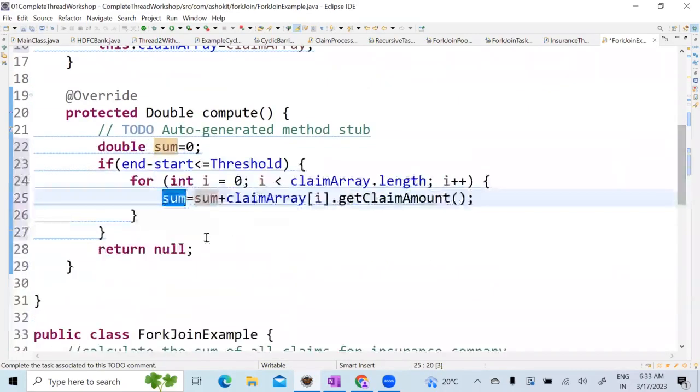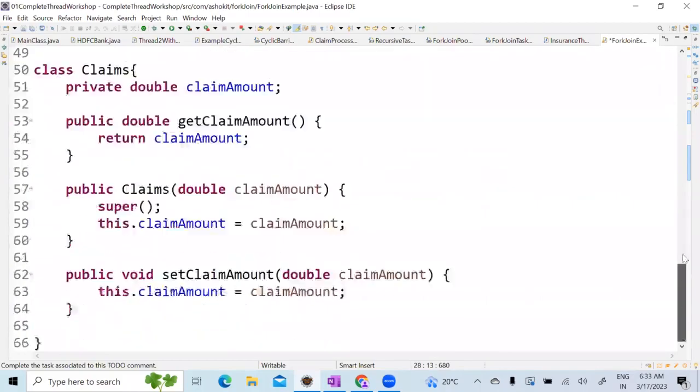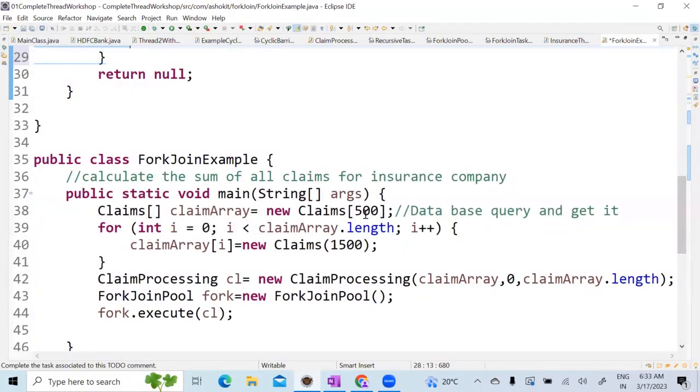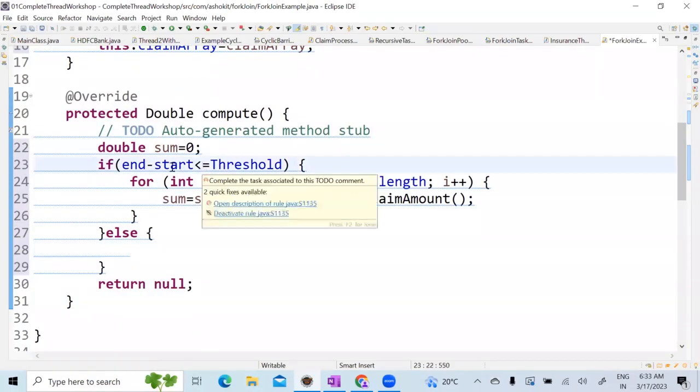Now, for example, if it is not this, now I have a very large number. Currently what I have passed is 500, but my capability is I can do at any point of time only 100 claims per thread. So it is beyond that.